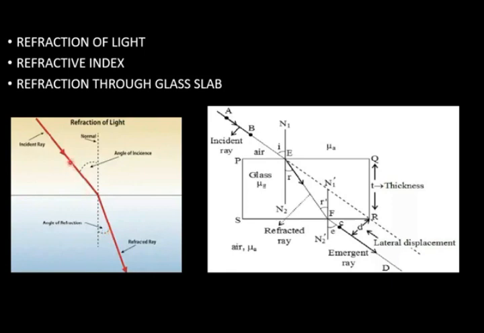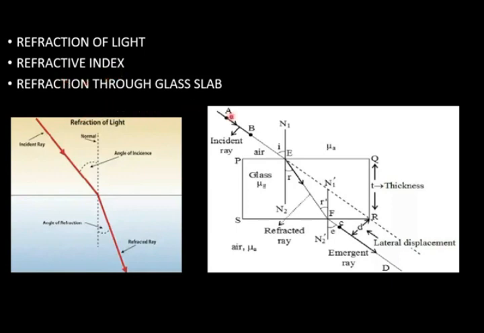First law is incident ray, normal and refracted ray, all three lie in the same plane. And second law is sin i upon sin r equal to constant. That is called second law of refraction. Here this ratio is known as refractive index also. Sin i upon sin r equal to k. K is what? Refractive index.